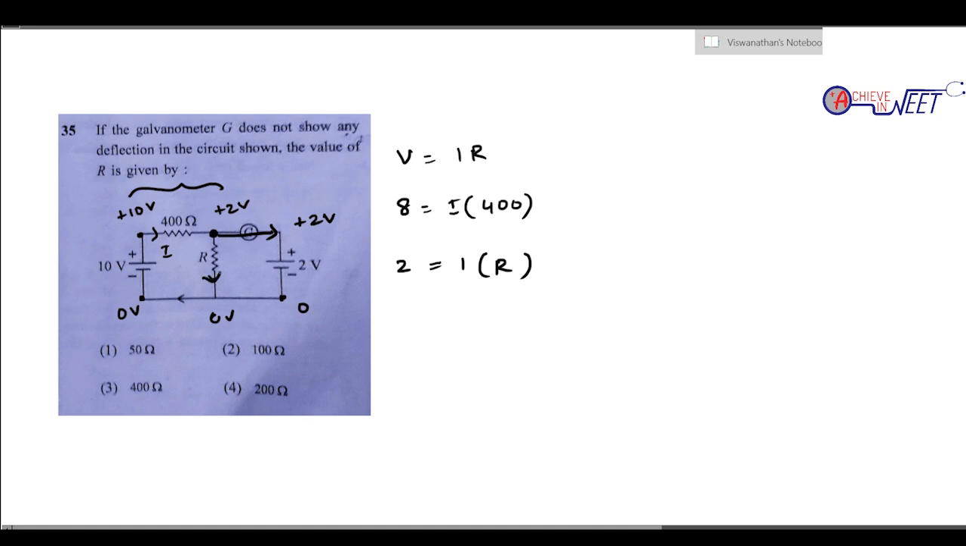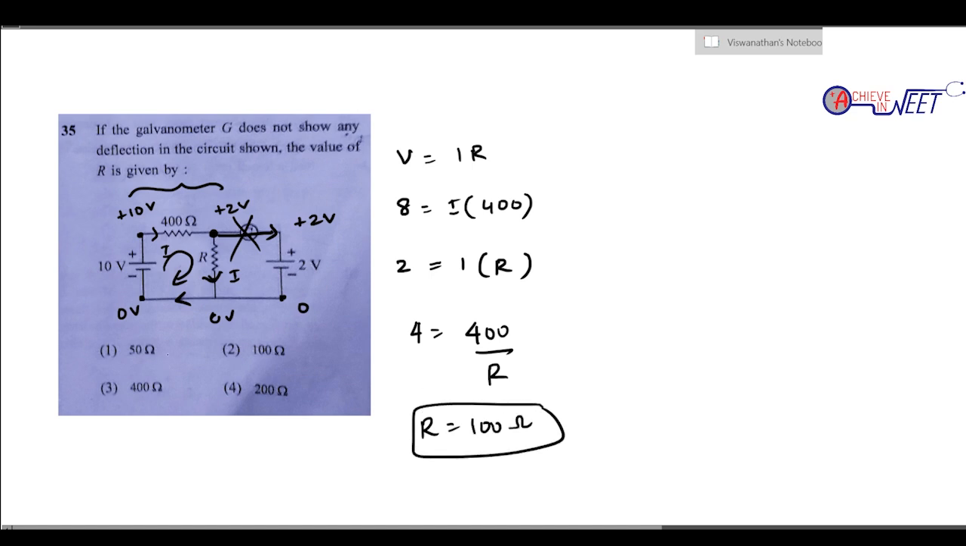Suppose the current in the circuit is I, and in the circuit the current only goes this way. Current does not go through this branch, because there is zero deflection here. Right? So again, the same current passes through the 400 and R. So when we divide these two, we remove I. 4 equal to 400 by R. So R's value is simply 100 ohm. Option 2.